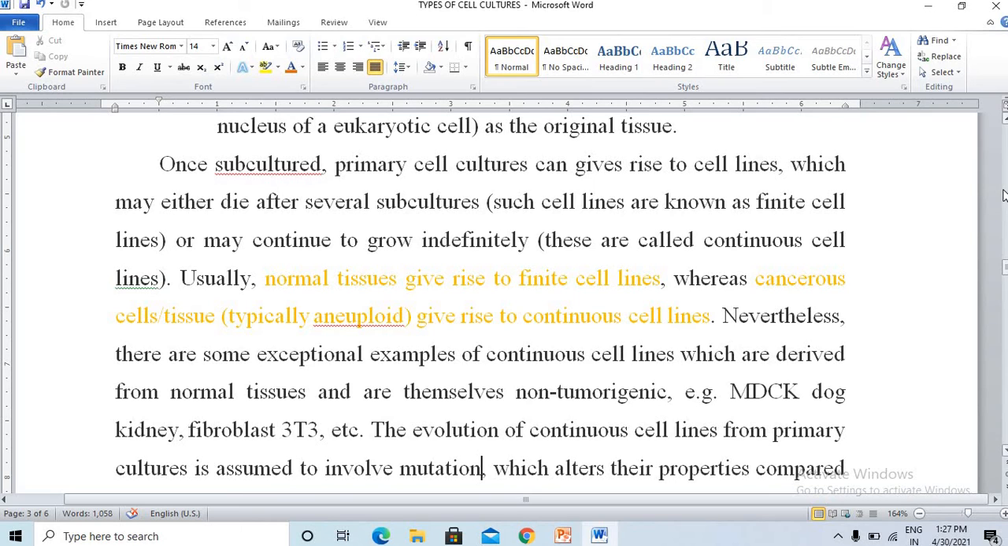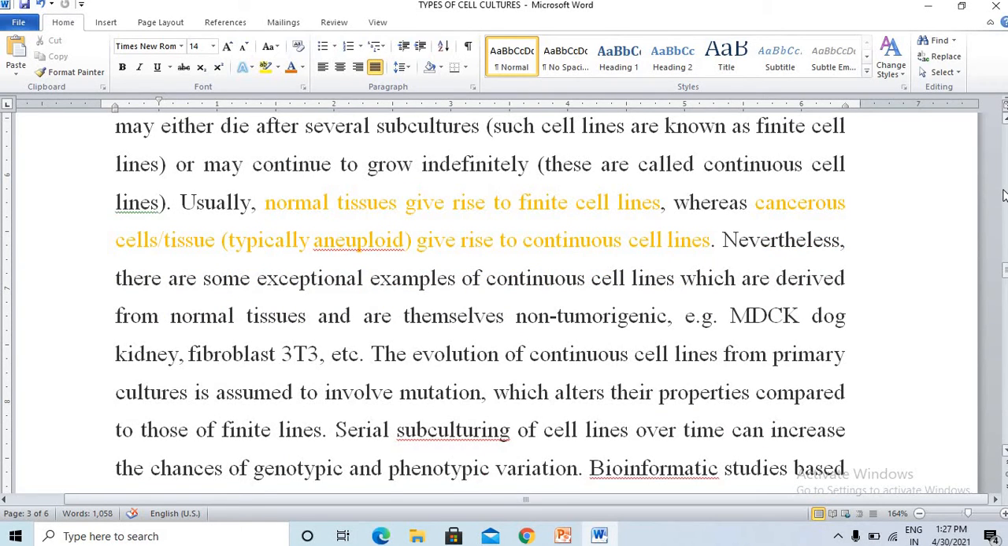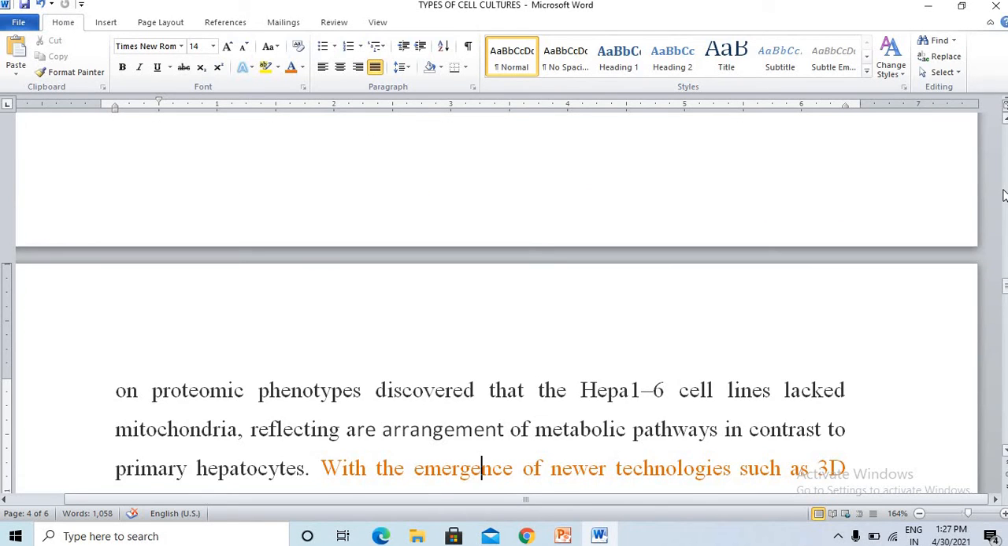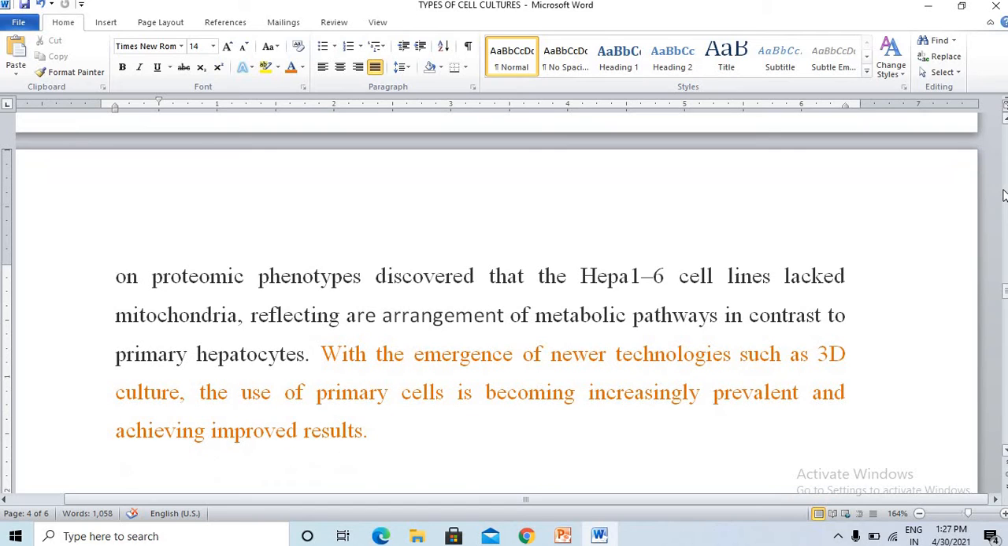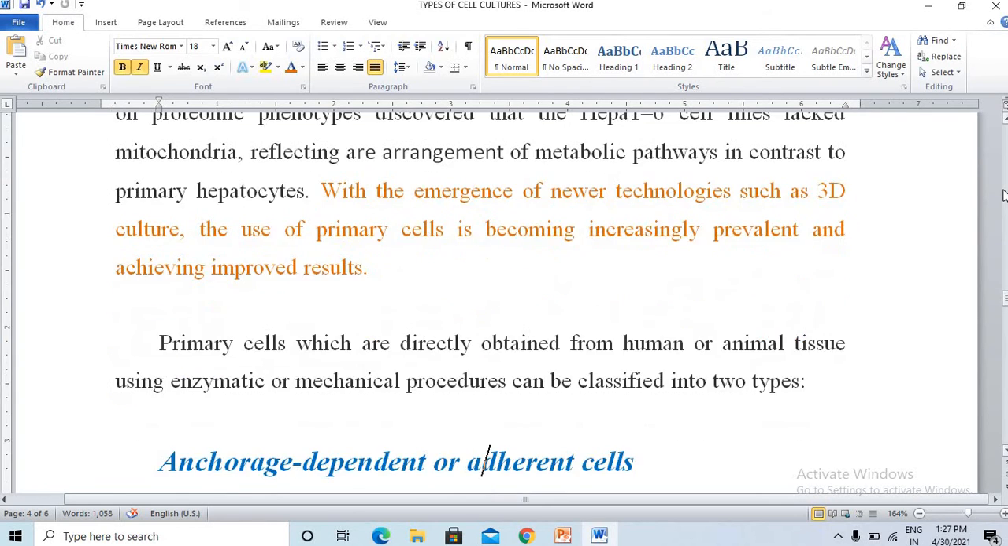But some exceptional cases are there, like MDCK from dog kidney tissue, fibroblast 3T3, etc. These are some of the examples. And now, with the emergence of newer technologies like 3D culture, the use of primary cells is becoming increasingly prevalent and achieving improved results. More wonderful results are being obtained using this 3D culture.